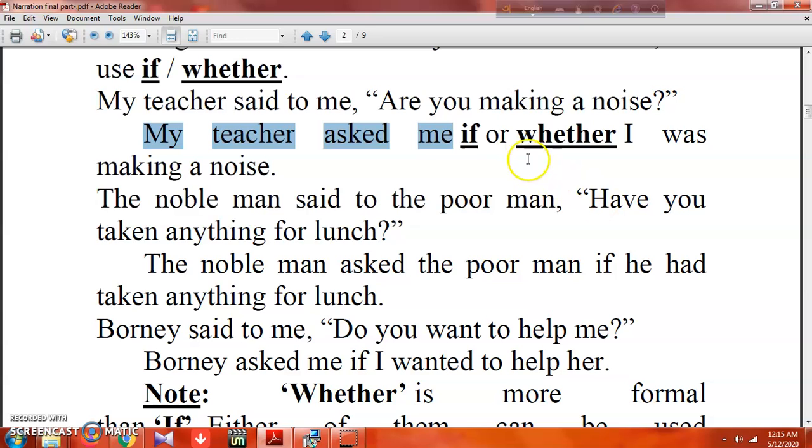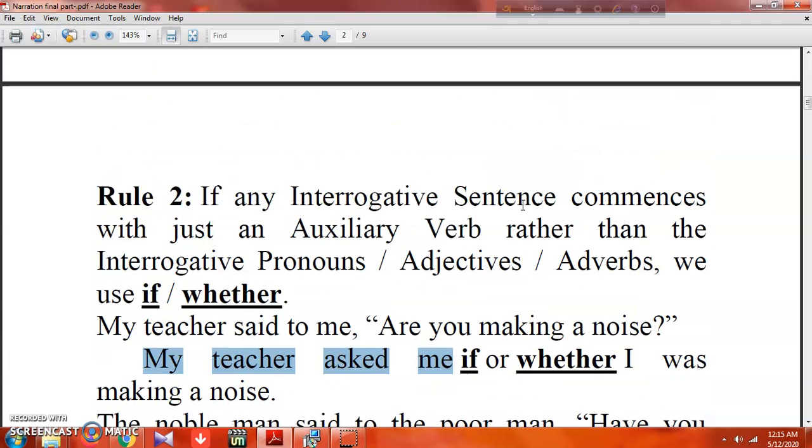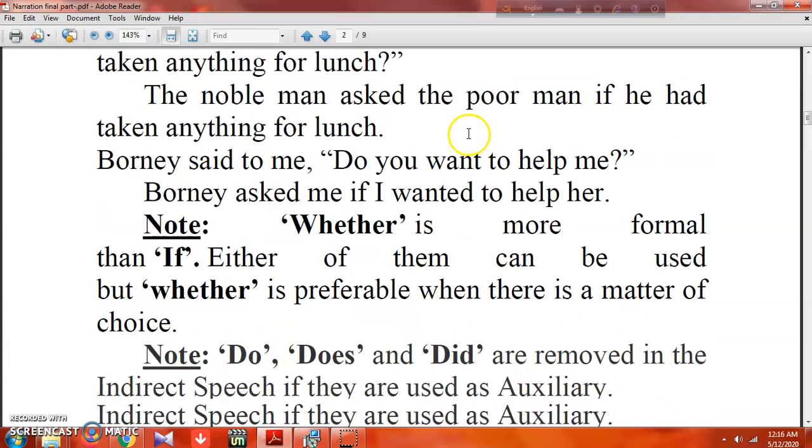So in this case we should take if or whether. Did you get it? To sum up rules 1 and 2: reporting verbs will be asked, inquired, wanted to know; if you find an interrogative pronoun, it will remain unchanged; and if you do not find an interrogative pronoun, then we will take if or whether. That's it.